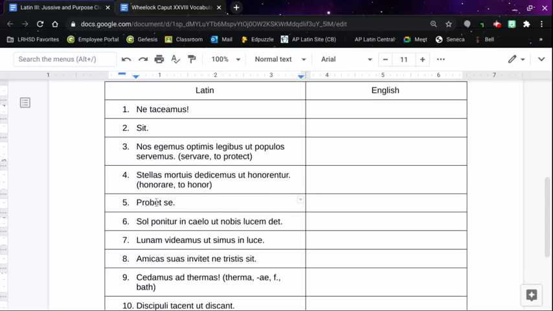All right, number five, really short. Probably dealing with the jussive here. This is an ARE verb. Say, we haven't seen this in a while. That's a reflexive pronoun. Let him prove himself, or let her prove herself. We actually don't know the gender. Let it prove itself, you could do that too. But the T is the third person, and then se is the accusative reflexive. So let him prove himself would be the best.